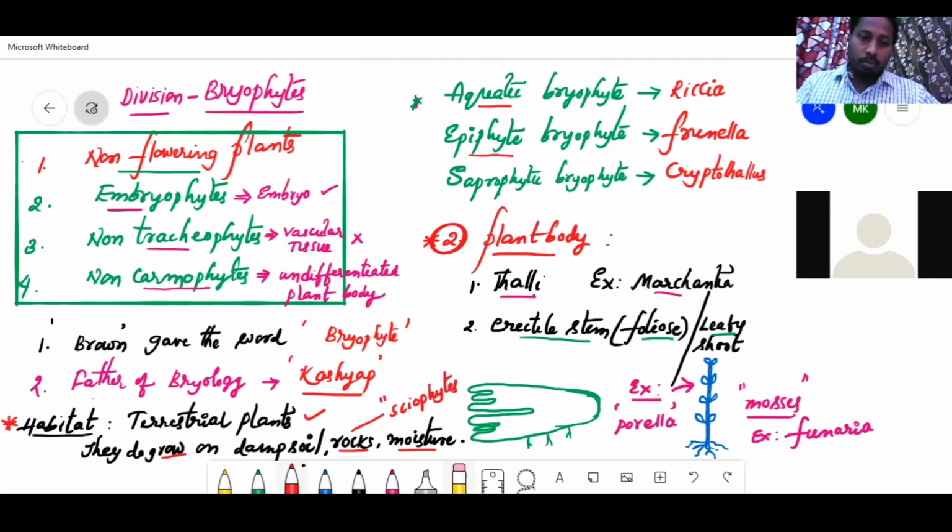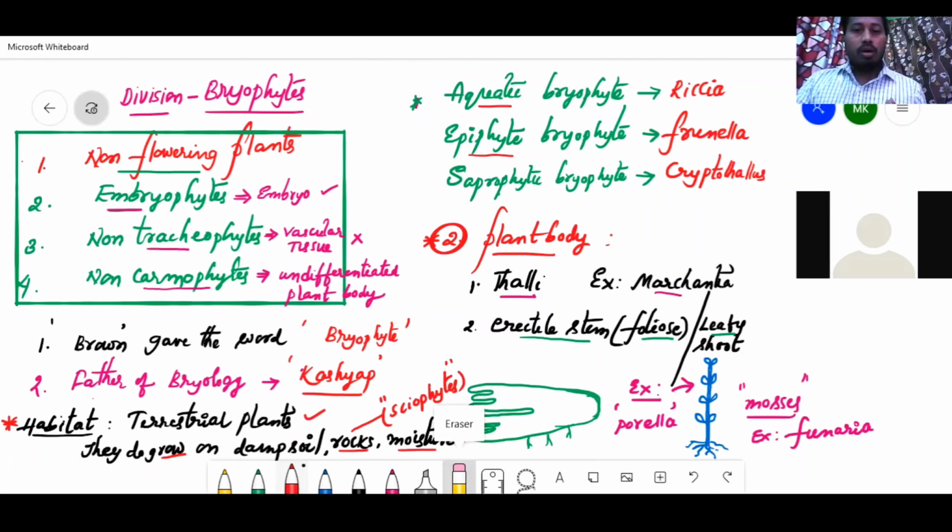So bryophytes are sciophytes. They do grow in moisture condition, damp soil, low light. So that's all. Once it is over, now we will start the next point.